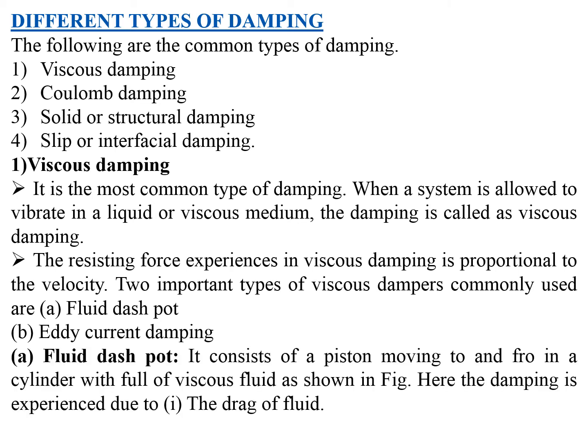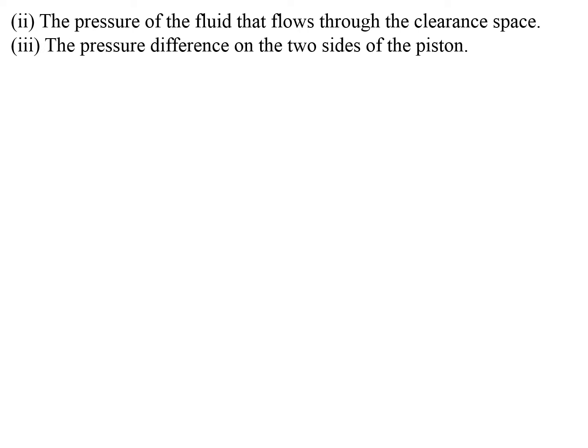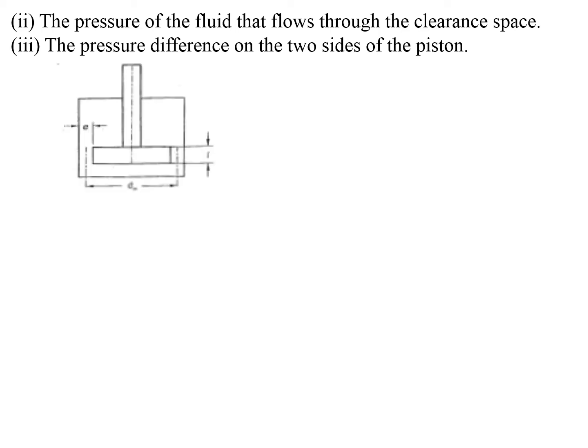So what is a fluid dashpot? This is a simple and common type of damper. It consists of a piston moving to and fro in a cylinder filled with viscous fluid as shown in the figure. Here the damping is experienced due to three conditions. One is the drag of fluid, second is the pressure of fluid that flows through the clearance space, and next is the pressure difference on the two sides of the piston.